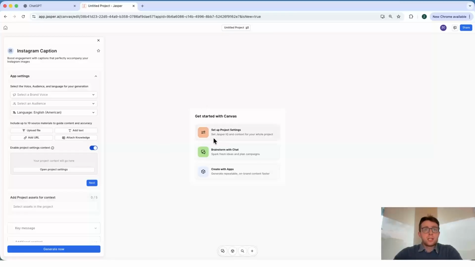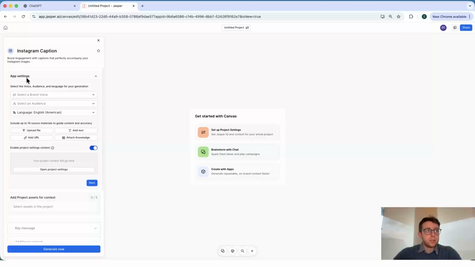One of the things that we'll notice here is to get started, we can leverage project settings. So this is where, relating to that specific real estate development project, maybe we want to make a series of posts over time. So they're all essentially tying to the same project. And for those series of posts, we likely want to have consistency in terms of things like our brand voice and audience. So that's where we can use the project settings to have consistency across the entire campaign rather than coming in for each individual post and inputting things like the brand voice and the audience. So again, really just tying into that overall theme of scalability. In our case here, we're going to be creating one caption.